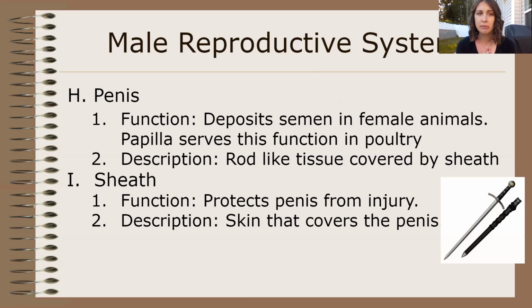Then you've got the penis. The penis is what deposits the semen in the female animal. The penis is the part that goes inside of the female animal when they are breeding. The penis is kind of like this rod, and it is protected by the sheath.